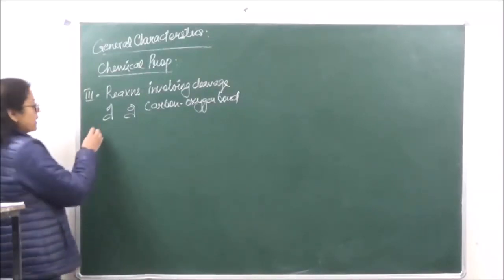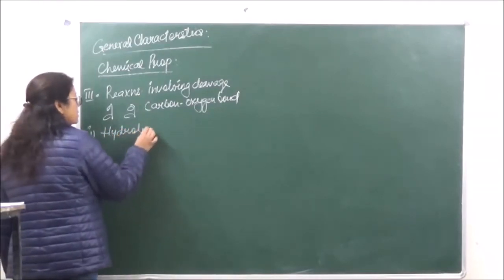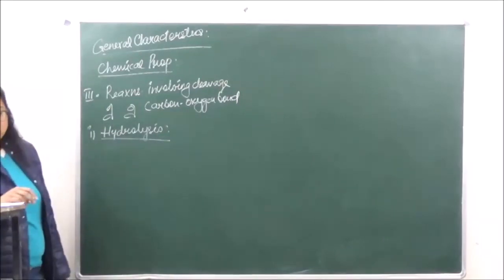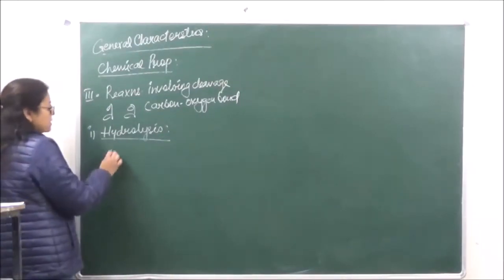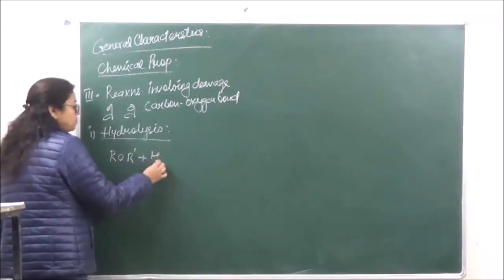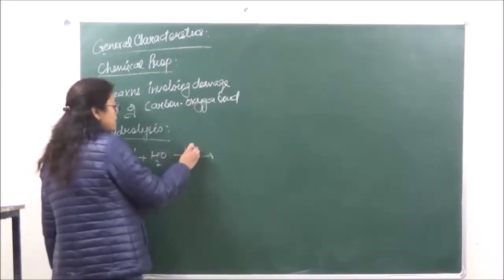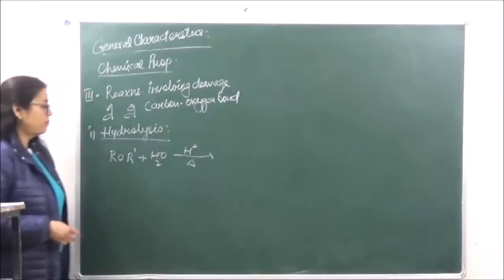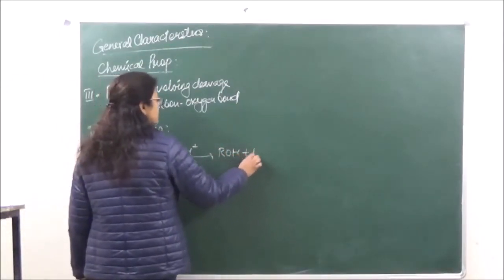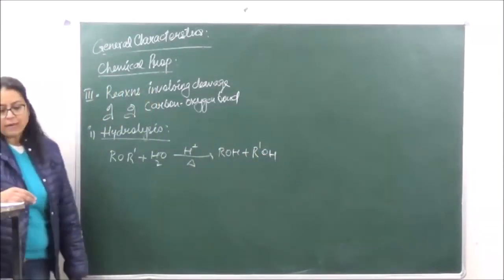So the first one which we are going to do over here is hydrolysis. Hydrolysis is going to give us a mixture of alcohols. If we are taking unsymmetrical ether plus water, the reaction will take place in presence of an acid. We are elevating the temperature a little, so we are going to get a mixture of ROH plus R'OH. We are getting a mixture of alcohols.